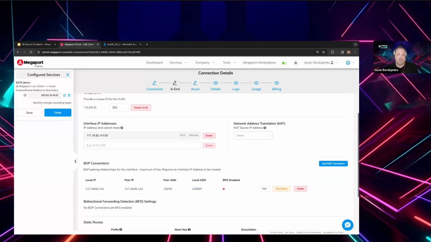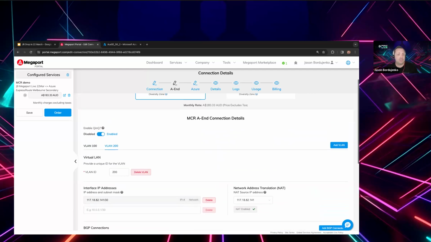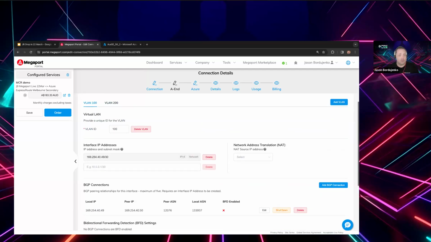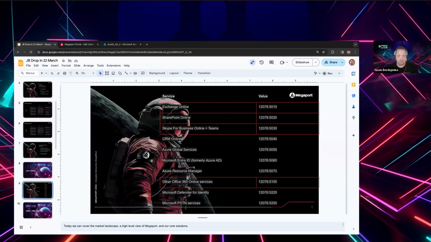The other one that's interesting is that network address translation, or NAT, has been enabled, and that's actually done free of charge. So we're enabling NAT, which is taking the public routes that are coming from Azure and making them available to the customer across this particular MCR. It's doing that across private routes that may then land back onto a customer device or router.